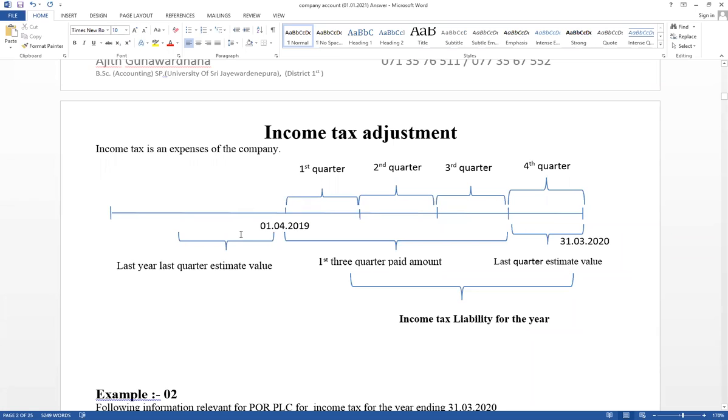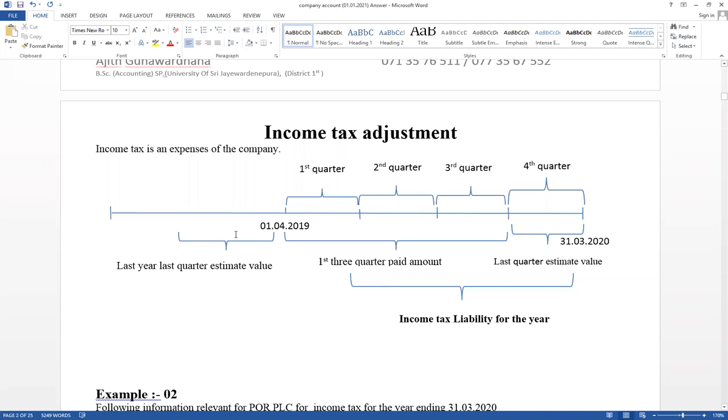Like that, this is the changes in account estimates. Prospectively should be adjusted, not retrospectively. Estimate change.